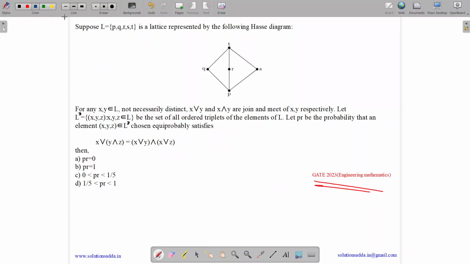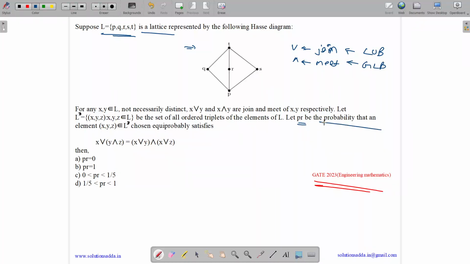The question states: suppose L equals {P, Q, R, S, T} is a lattice represented by the following Hasse diagram. So here a Hasse diagram has been given. For any x, y belonging to L, not necessarily distinct, x join y and x meet y are the join and meet operations of x and y respectively. So this represents the join operation, these are standard notations, and this represents the meet operation. What is join? Join is the least upper bound and meet is the greatest lower bound.